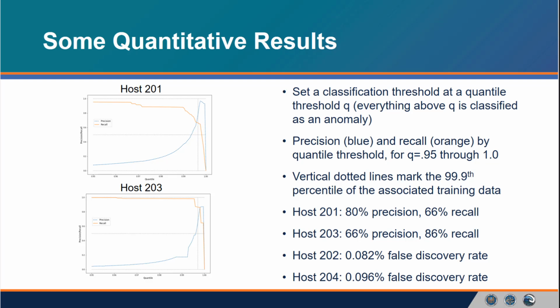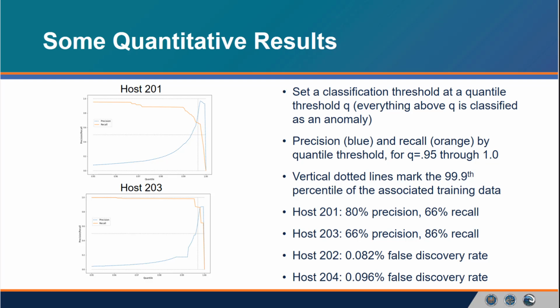By setting these thresholds, we can discover an acceptable amount of red team activity without an enormous number of false positives. So to go over the numbers here, host 201 and 203 were attacked. On 201, there's 80% precision at our set threshold with 66% recall. Host 203, lower precision at 66%, but a higher recall at 86%. Given the small number of actual red team records that we're looking for, it's not an awful showing here.